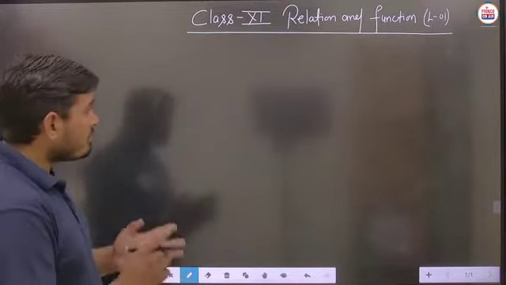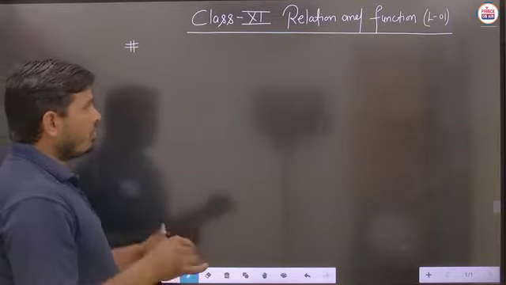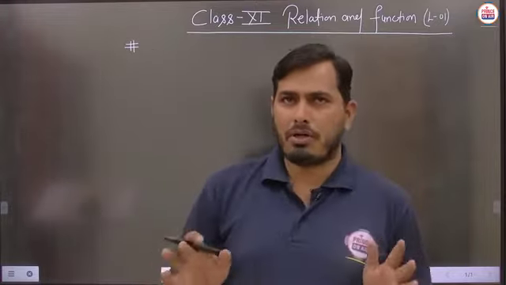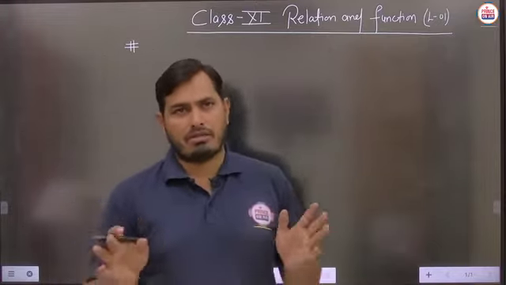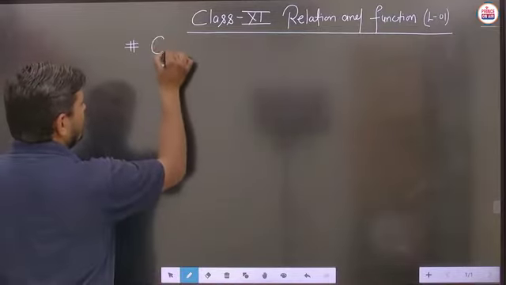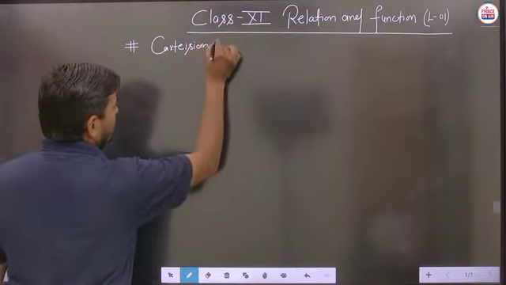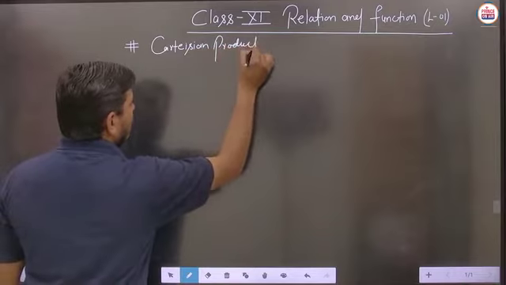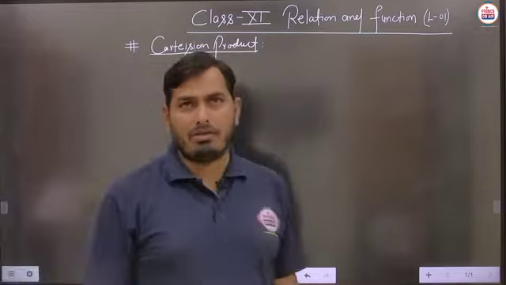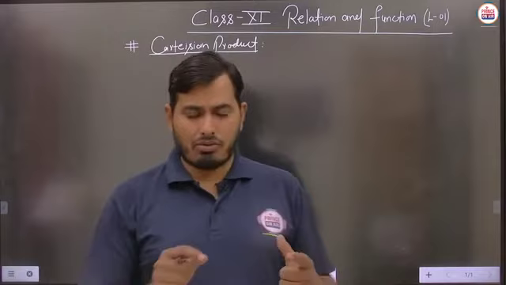Now we will start this chapter, but before that I want to tell you what different topics we are discussing in this chapter, relation and function. This chapter is divided into 3 sections, where first of all we discuss the Cartesian product. We have to define the Cartesian product: what is the meaning of Cartesian product and how it is defined. So in the very first section we discuss the Cartesian product of sets.